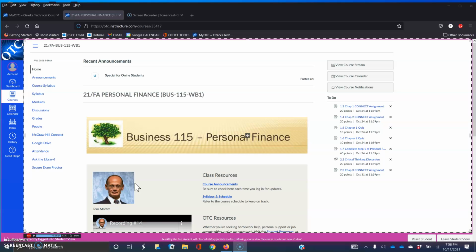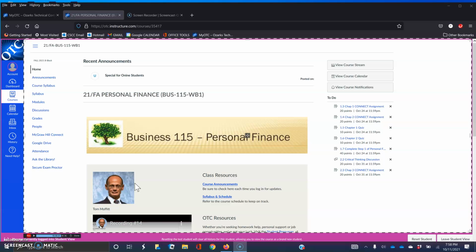During the next 8 weeks, we're going to be talking about some fundamental concepts and components of managing your personal finances. For example, we'll be talking about creating a personal balance sheet and a cash flow statement. We'll cover budgeting and taxes, credit, insurance. We'll talk a little bit about investing and some areas of estate planning. You'll complete a personal financial plan which will help you put these topics into practice.